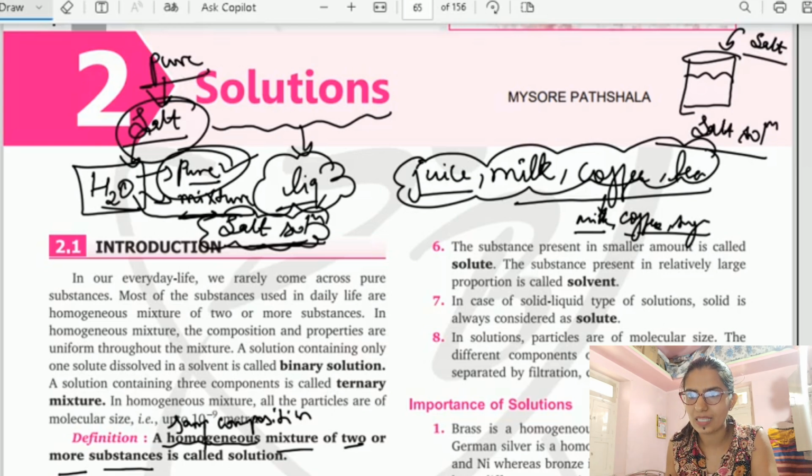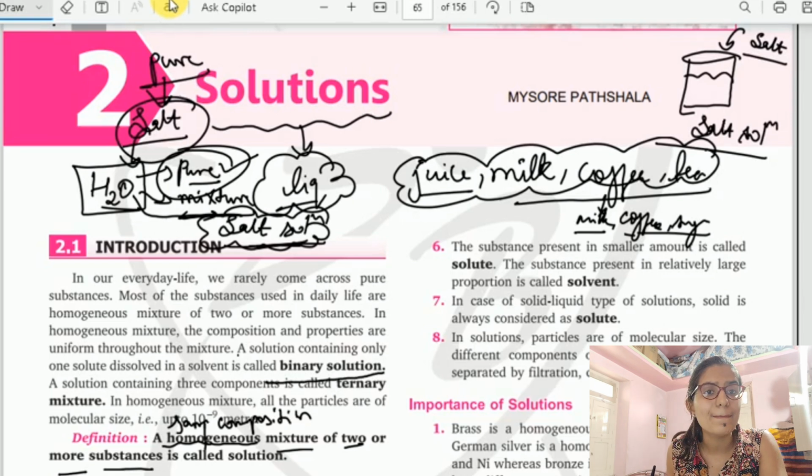So there are many examples which we have seen in our everyday life. Yes. So let us move on to the components. In the solution, what are the components present? So here we can see a solution containing only one solute dissolved in a solvent is called a binary solution.